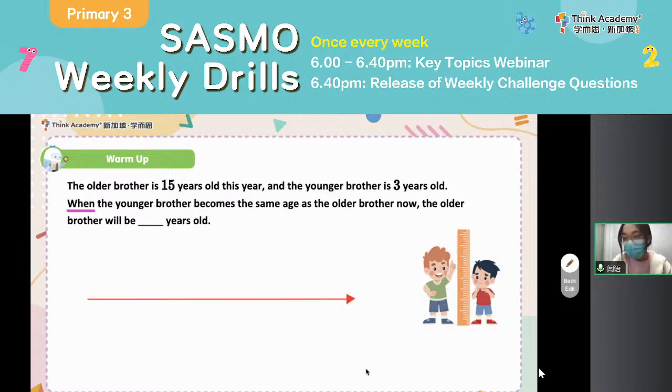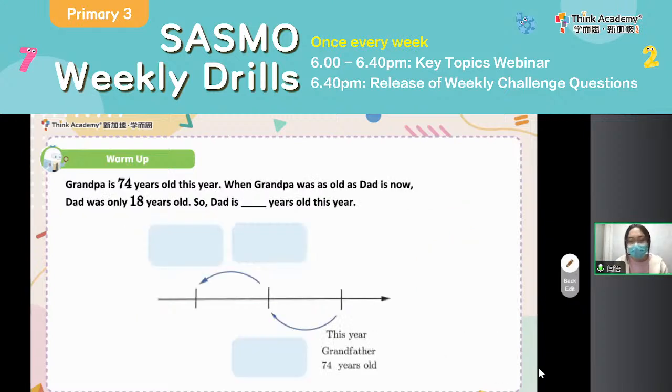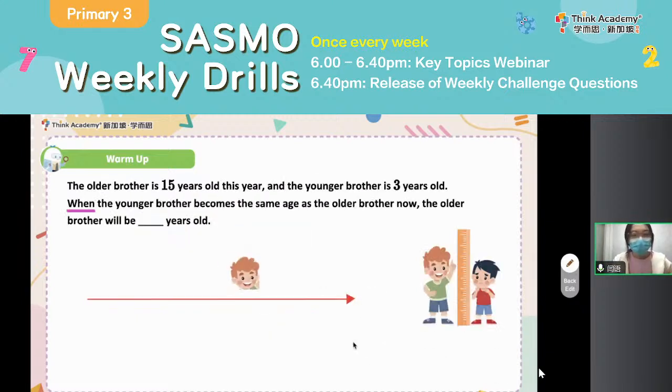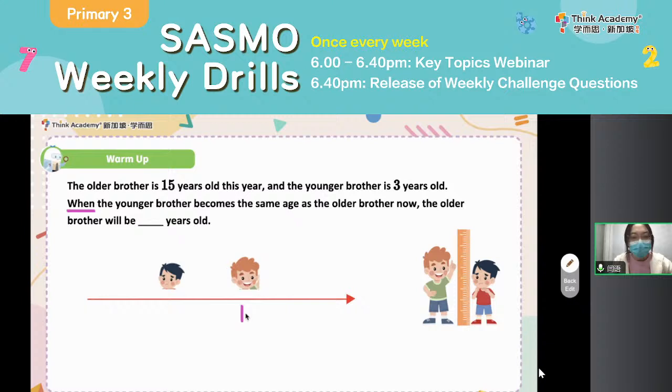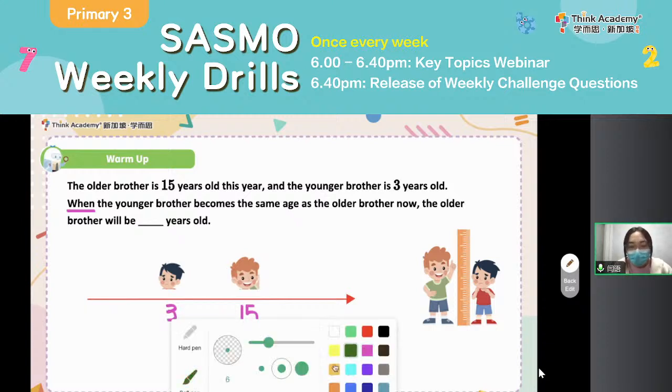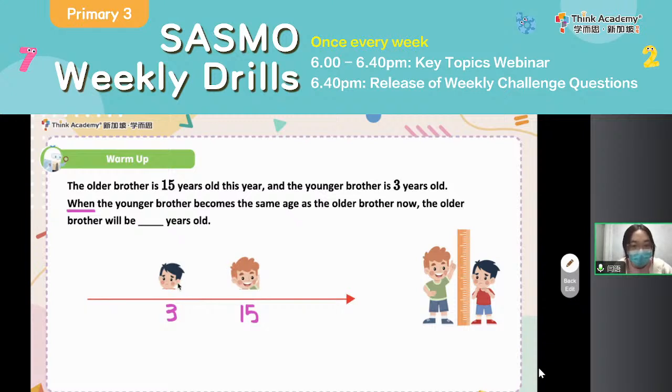Here, everyone, you see that maybe you just draw out an arrow first, and then let's try to label out. You see that older brother and the younger brother. Okay, so following this, you can just label. We know that the older brother is 15 years old this year, and the younger brother is 3 years old, right? Okay, so here, let me change the color. When the younger brother becomes the same age as the older brother now, that means actually after how many years? How many years later? Correct. That is 12 years later, right?